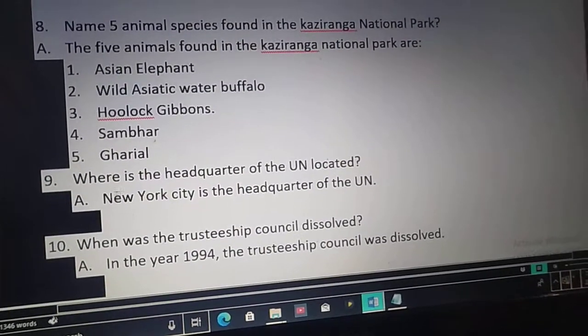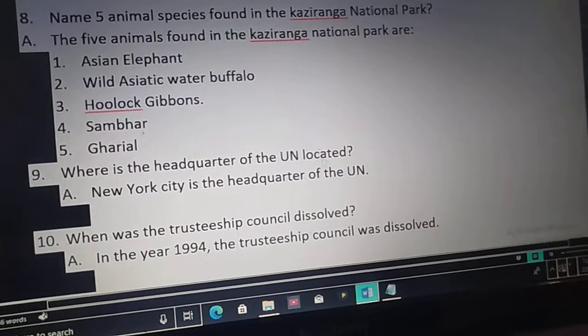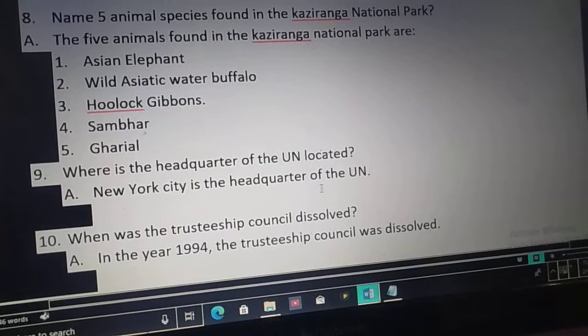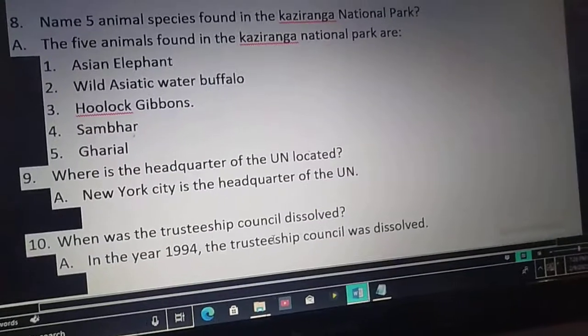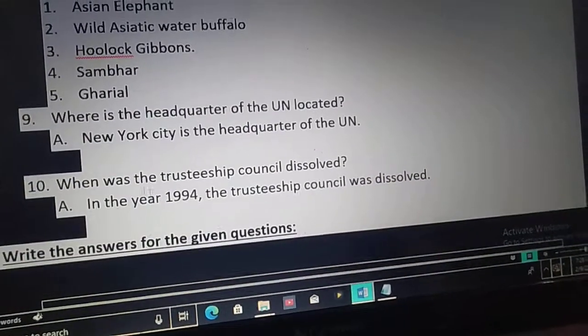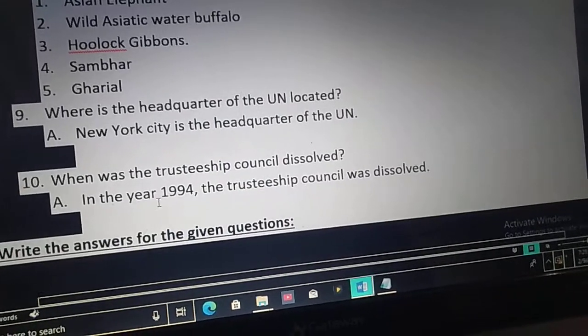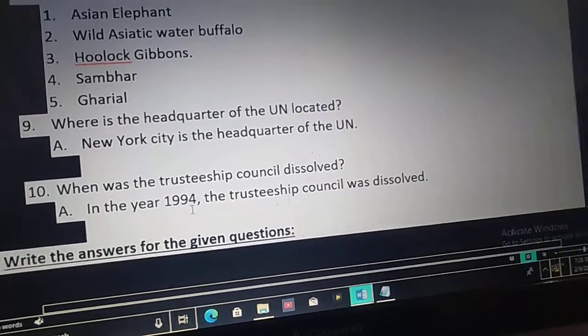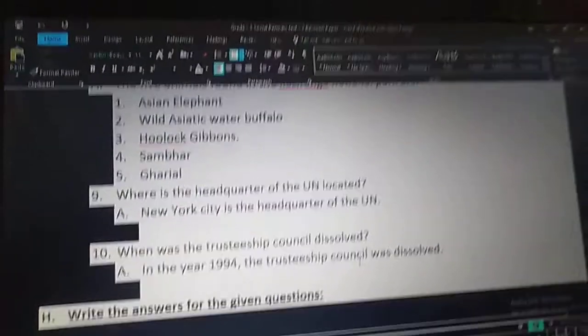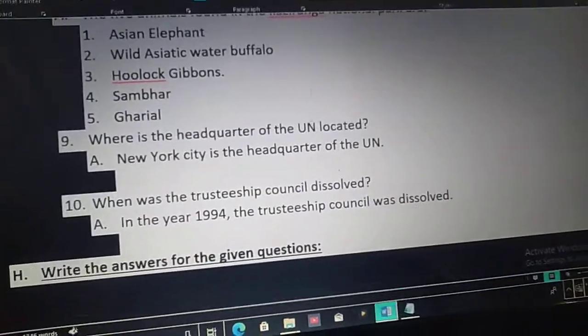Ninth question, where is the headquarters of the UN located? New York City is the headquarters of the UN. Next question, when was the Trusteeship Council dissolved? In the year 1994, the Trusteeship Council was dissolved. So these are the short question and answers.